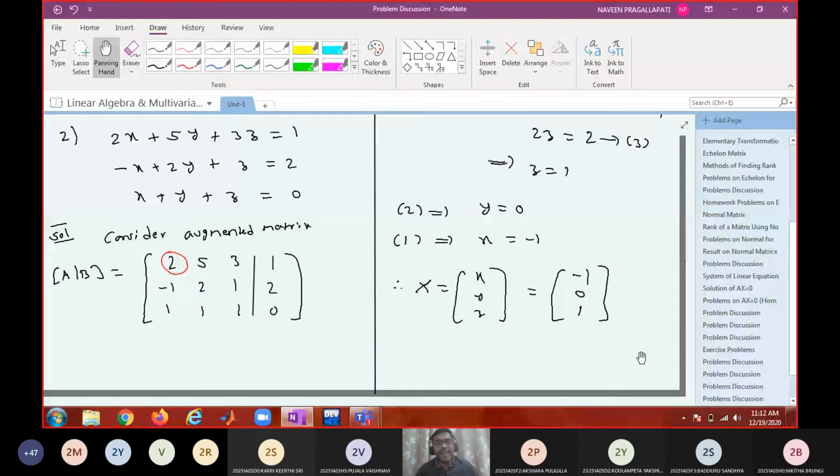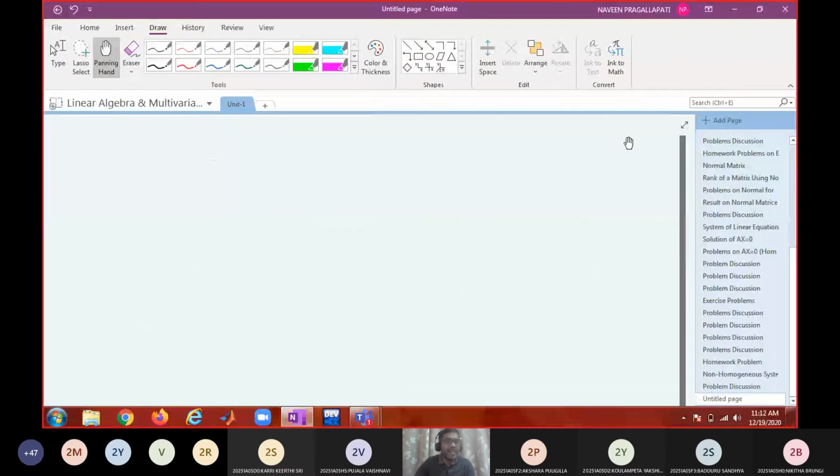You are telling that n minus r plus 1 independent solutions will be there for a non-homogeneous consistent system. Okay. We will see another problem, and in that you tell me whether the formula n minus r plus 1 is valid for that problem. Then we can come to a conclusion whether it is correct or not. Okay, take the next problem.